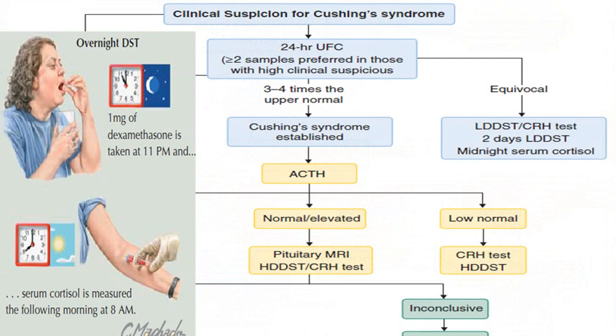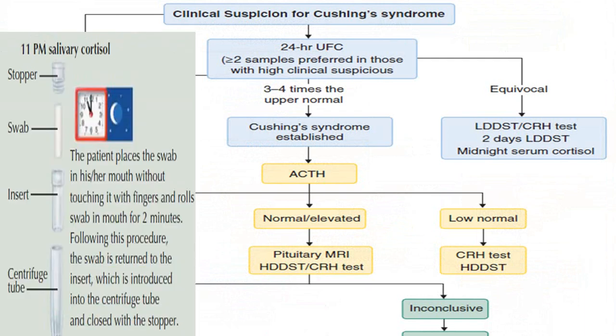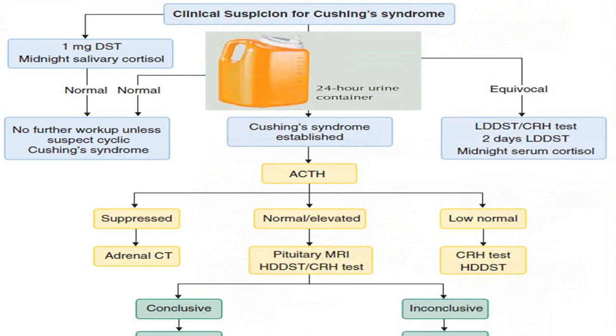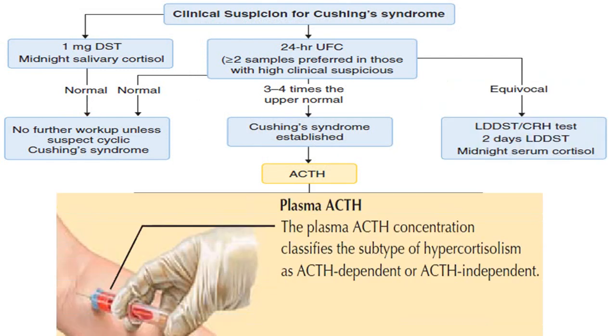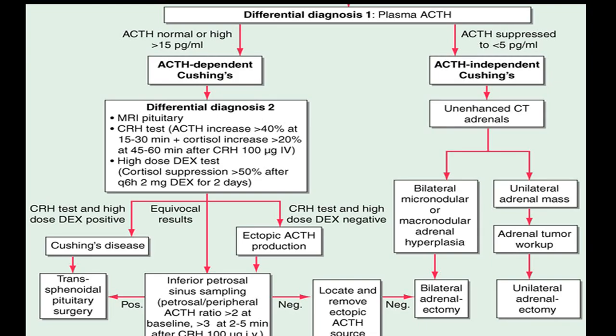So this is the dexamethasone test, how you do it. This is the salivary cortisol level you can do. This is the 24-hour urinary cortisol level. This is the dexamethasone suppression test, high dose, low dose. Then you estimate the plasma ACTH level and try to identify the cause.